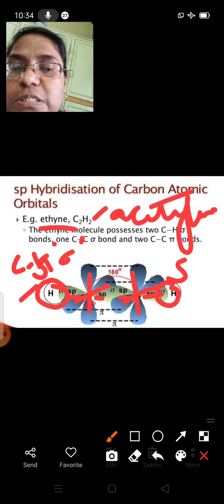What will happen to the other sp orbital of both carbons? They will overlap in an end-on manner and form one more sigma bond, the CC sigma bond.